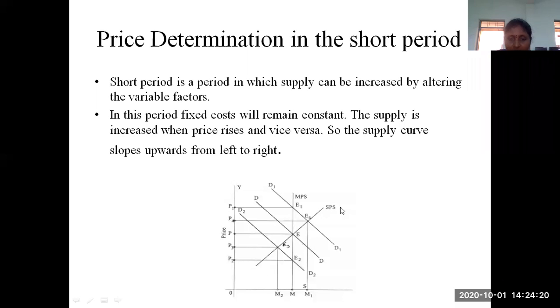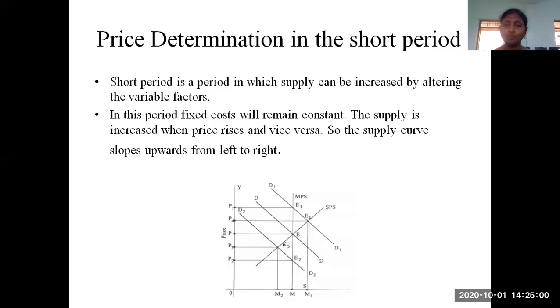Here the term I have used is SPS. S means short, P means period, S means supply: the short period supply curve. Observe this curve, SPS. Here we have another curve also, MPS, the market period supply. Why have I taken the MPS curve also in this diagram? Because it compares the very short period supply curve and the short period supply curve. That's why both curves are within the same diagram.